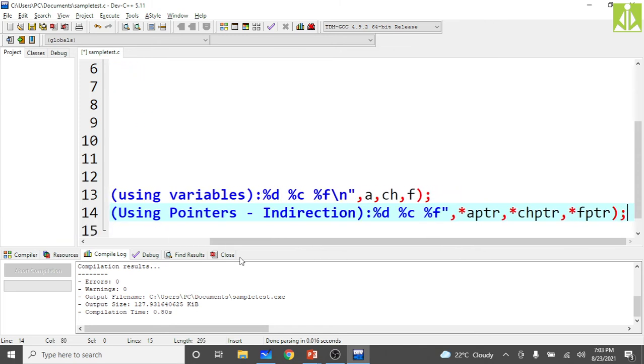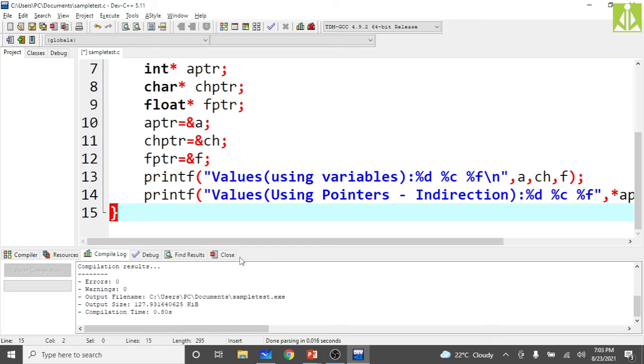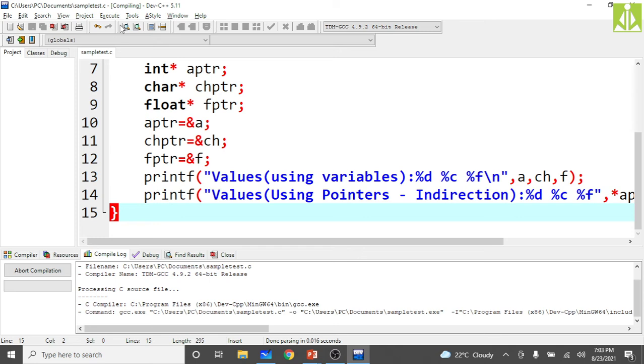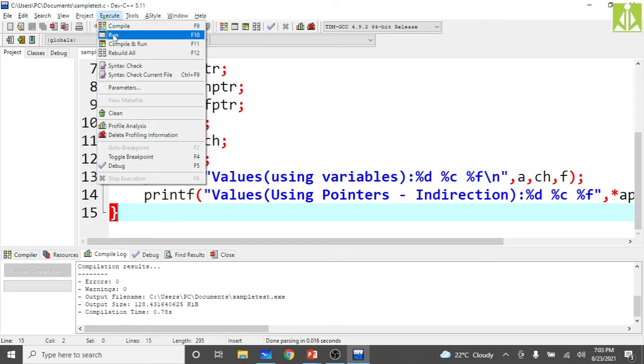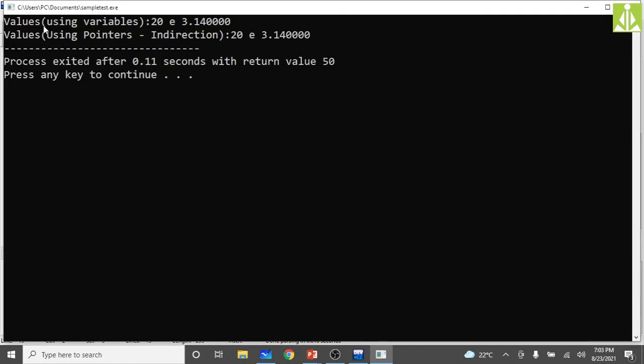Go to the end and put the semicolon. That's it. Now save it, compile, compilation successful, and run. See here, we get the same values. The first we got simply with the help of variables, and the second by applying the indirection on pointers.